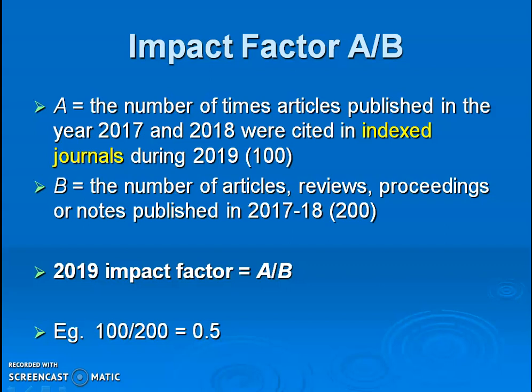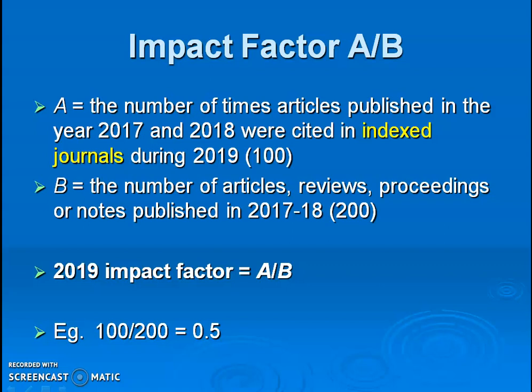For example, I will explain the impact factor of a particular journal in the year 2019. To calculate the impact factor, you have to use the formula. You need a minimum of 2 years data, so for a 3 year window period, you need 2 years data.